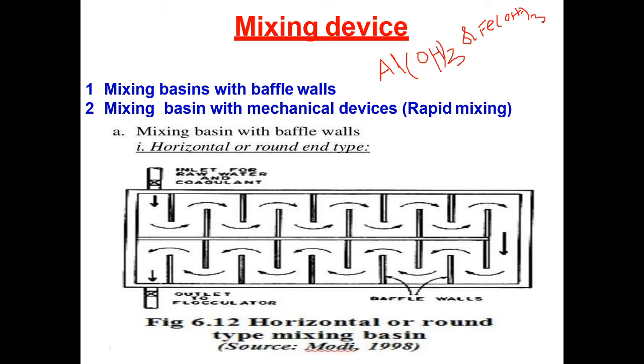Next, flocculation. Flocculation is the contacting process of the precipitates formed from coagulation and softening with one another. Here we have different types of flocculation. First one is mixing basins with baffle walls. Here you can see the baffle chamber. This is a baffle.